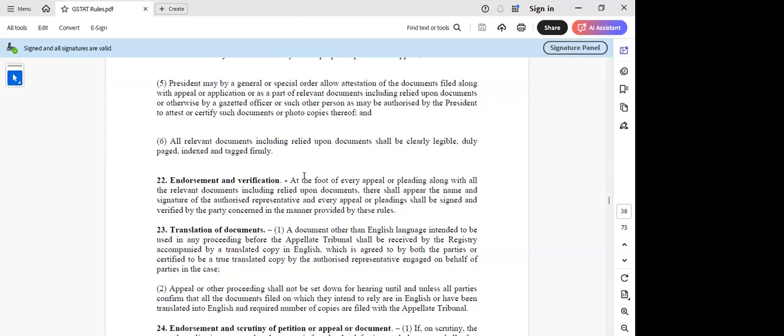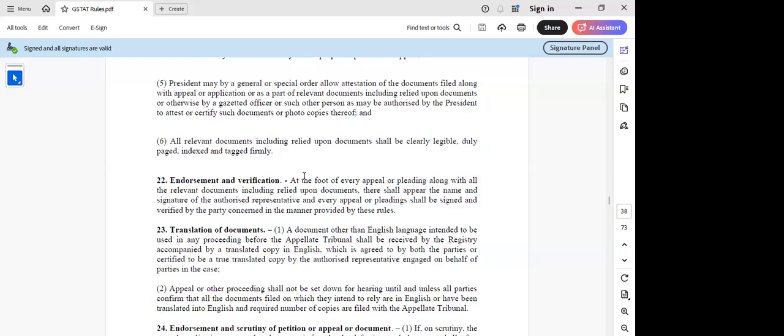But this is a case of even pleadings. Subsequently, if any papers are submitted to the tribunal, it cannot be some paper that came from the air. It has to be signed by the person giving it to the tribunal to rely on it and act upon it. Either the taxpayer should sign or the authorized representative should sign, if the tribunal has to act upon it.